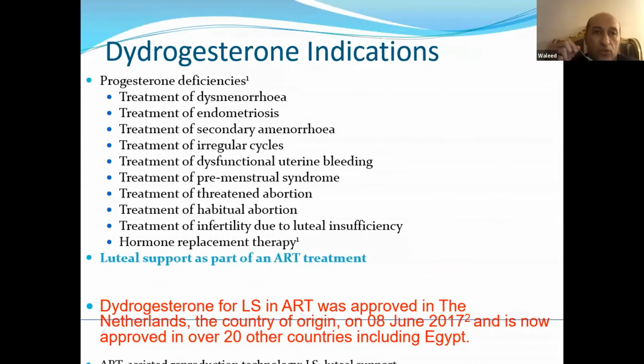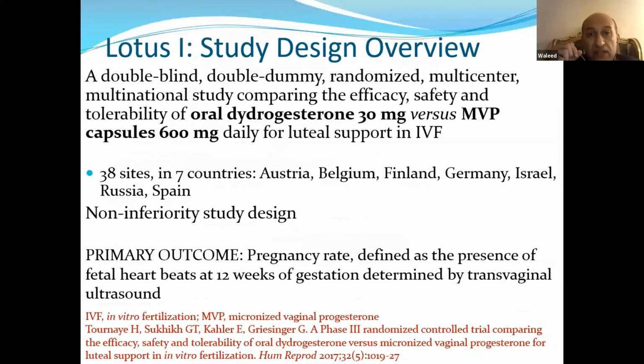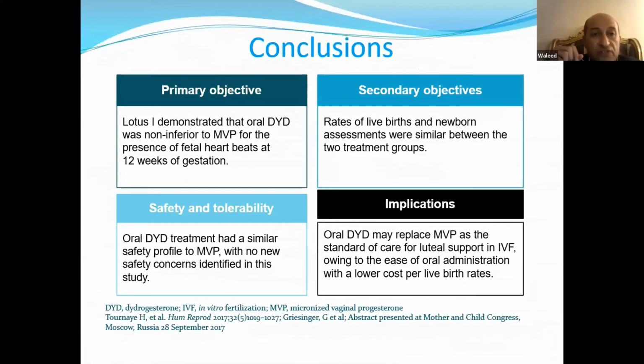In the Lotus 1 study design, it was a double-blind, double-dummy randomized multicenter study done in 7 countries. It was a non-inferiority randomized controlled trial, and the primary outcome was pregnancy rate, defined as the presence of fetal heartbeats at the 12th week of pregnancy. It showed that oral dydrogesterone was non-inferior to micronized vaginal progesterone for the presence of fetal heartbeats at the 12th week of gestation, and also demonstrated that it was totally safe in these patients.